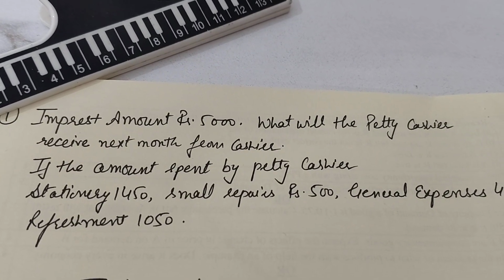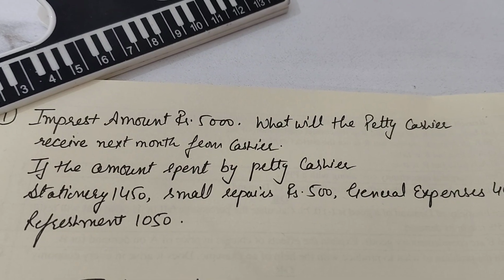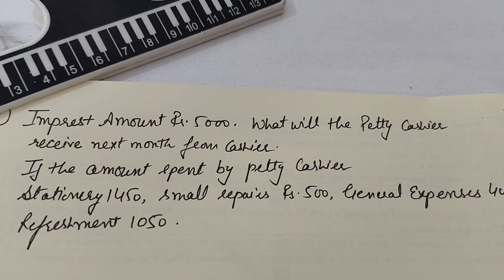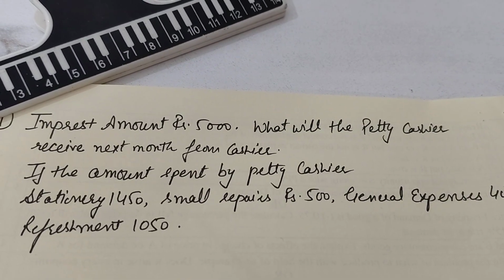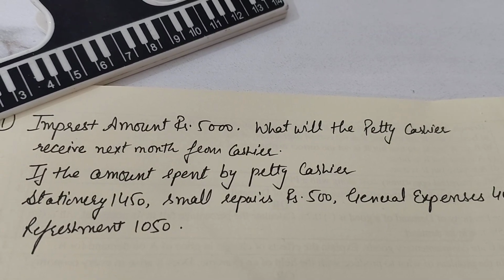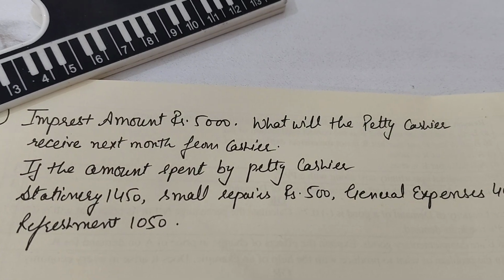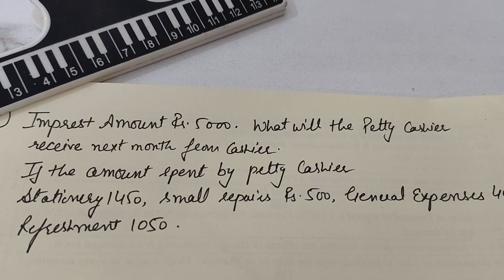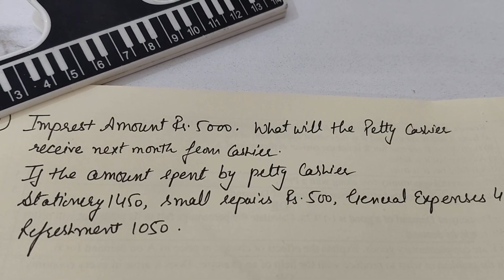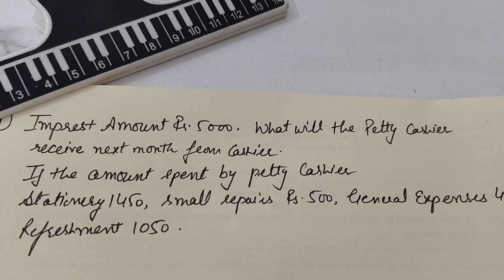Here 5000 rupees is given to him for meeting out the petty cash expenses, and the special thing about the imprest system is that this amount has to be the same at the beginning of each and every month with the petty cashier. That means if it is January month we are providing him with 5000, then at the Feb month starting he should again have a total of rupees 5000. March month starting he should again have a total of rupees 5000, and like that.